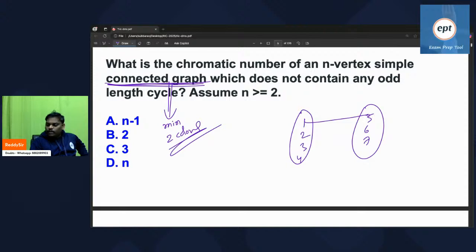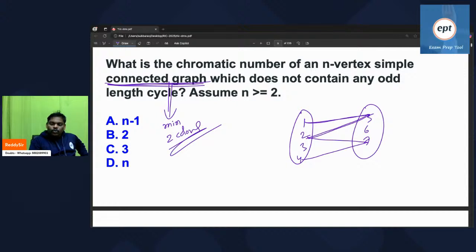Going here, coming here, it is even, but it is not a cycle. Again going here, again coming here, no cycle. Until now, everything is fine.